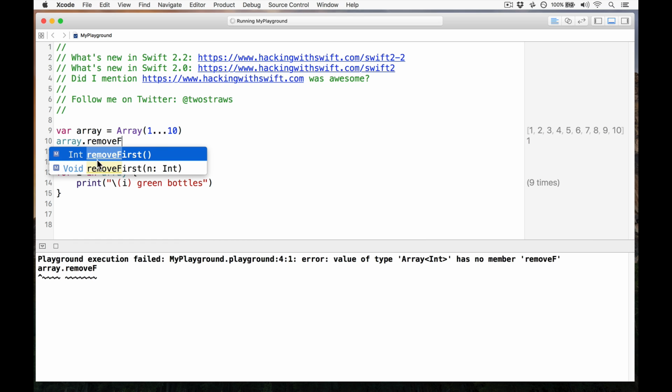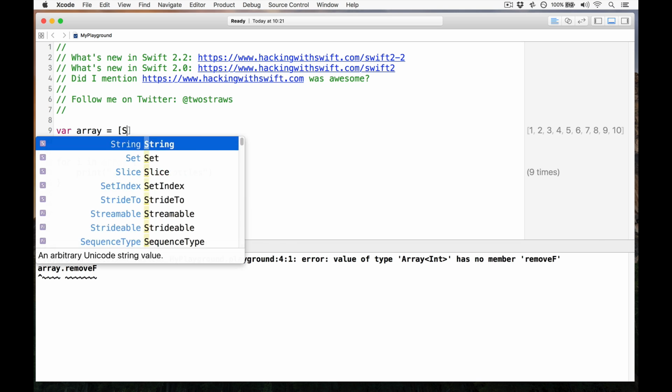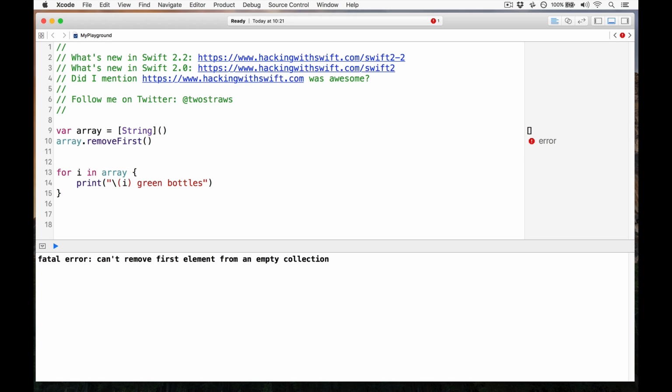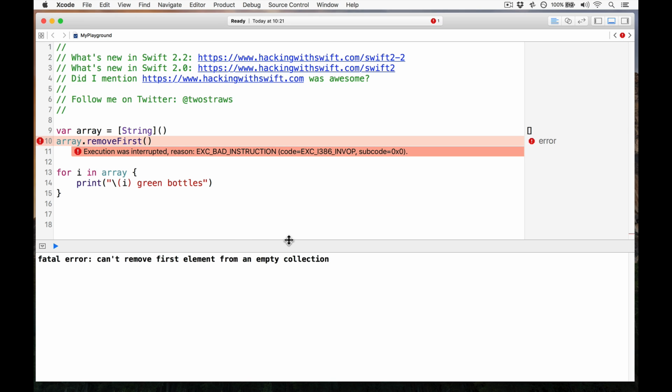returns an integer, because this is an int array, or a string for string arrays and so forth. It is not optional, which means if you have an empty array, it will crash. So if you have var array equals string and then array.remove first, boom, you'll get a crash in your code. Not a compile error, a crash. So watch out for that.